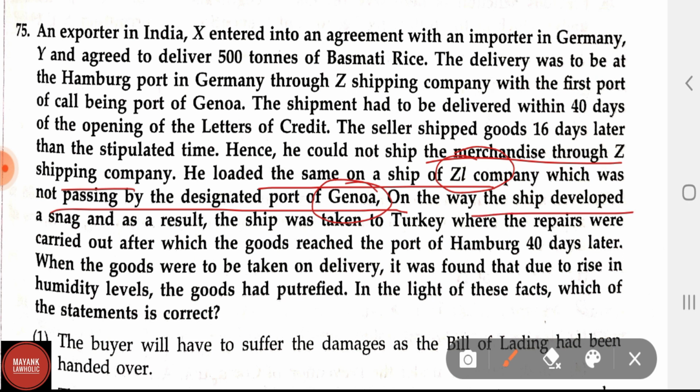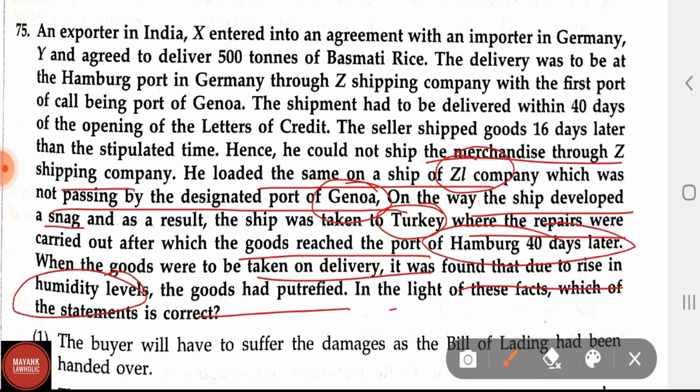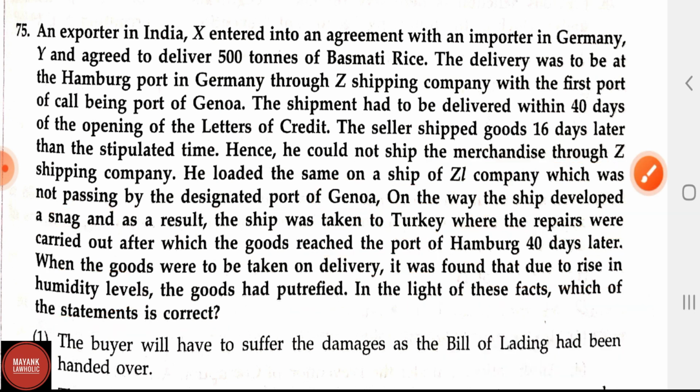Hence, he could not ship the merchandise through Z shipping company. He loaded the same on the ship of ZL company, which was not passing by the designated port of Genoa. On the way, the ship developed a snag. As a result, the ship was taken to Turkey, where the repairs were carried out, after which the goods reached the port at Hamburg 40 days later. When the goods were to be taken on delivery, it was found that due to rise in humidity levels, the goods had putrefied. In the light of these facts, which of the statements are correct?